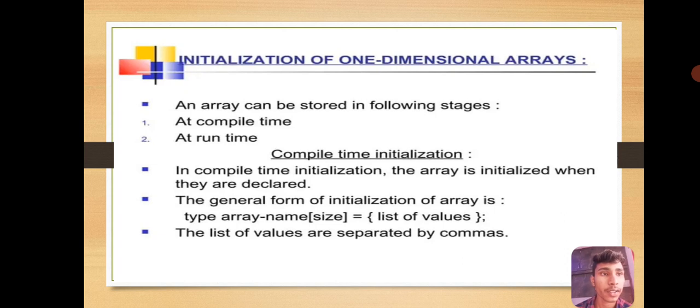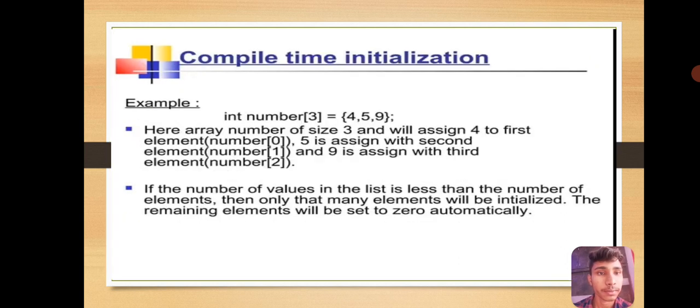Initialization of one-dimensional arrays. An array can be initialized in the following stages: at compile time and at runtime. Compile time initialization: in compile time initialization, the array is initialized when it is declared. The general form of initialization of an array is type array_name[size] = {list of values}. The list of values is separated by commas. Example for compile time initialization: int number[3] = {4, 5, 9}.